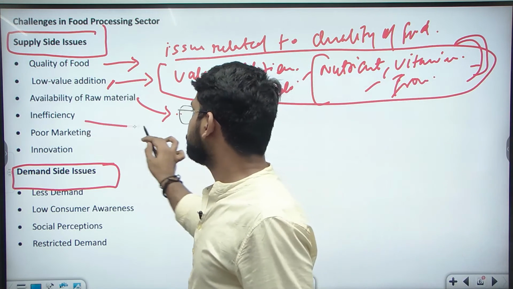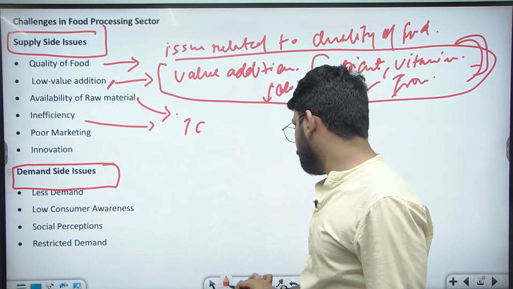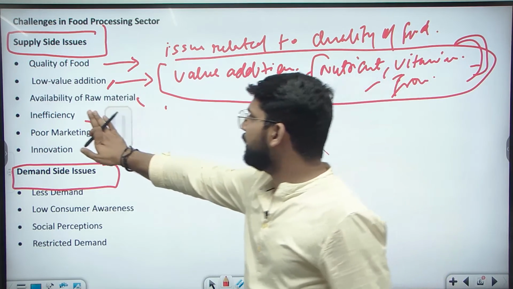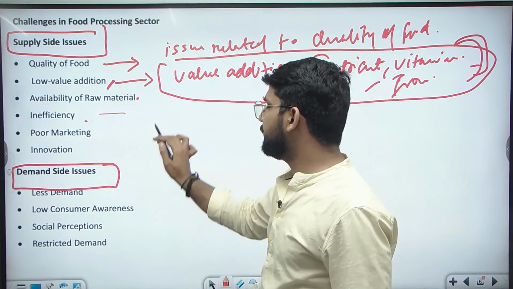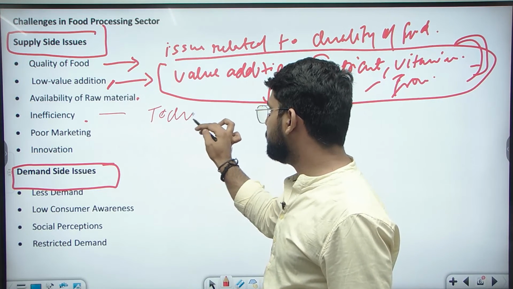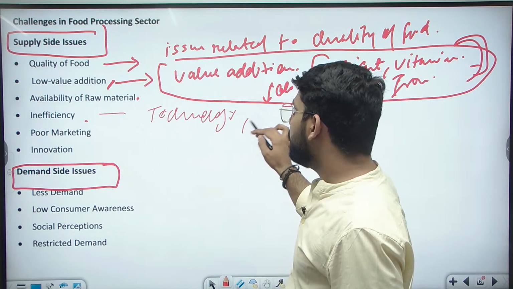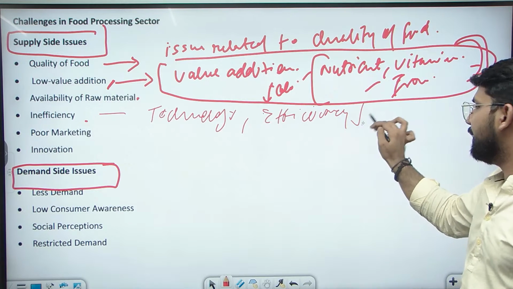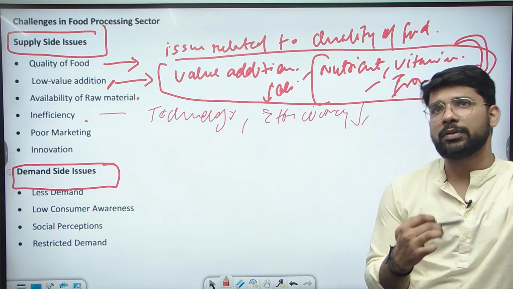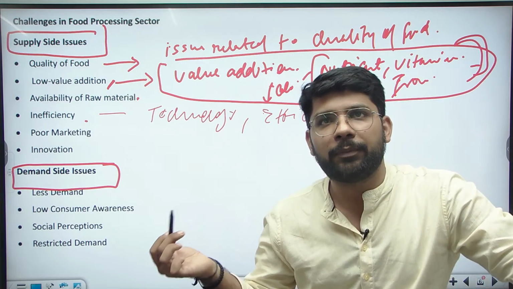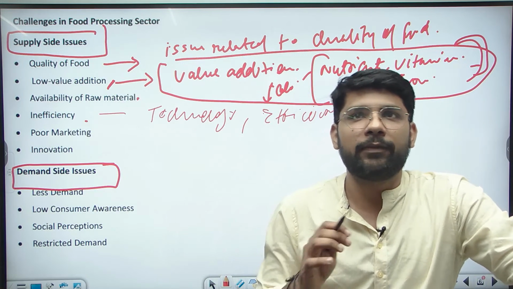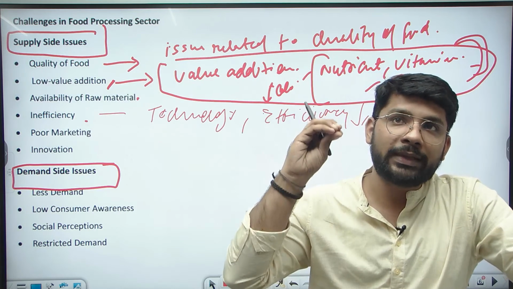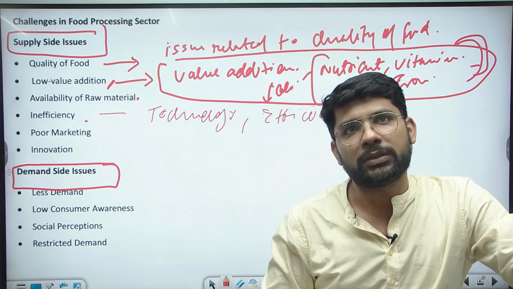Inefficiency. Food processing sectors are not using good technology. In the case of inefficiency, the food processing sectors are not using very high technology, so their efficiency is very less as compared to the efficiency of other foreign companies or foreign country produce. So there is an inefficiency in the food processing sector in India. So we need to be focused on the labor skills. We need to be focused on the technology that can be used in the food processing sectors.